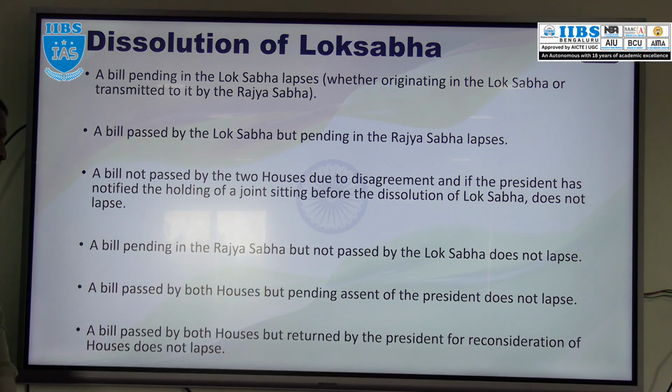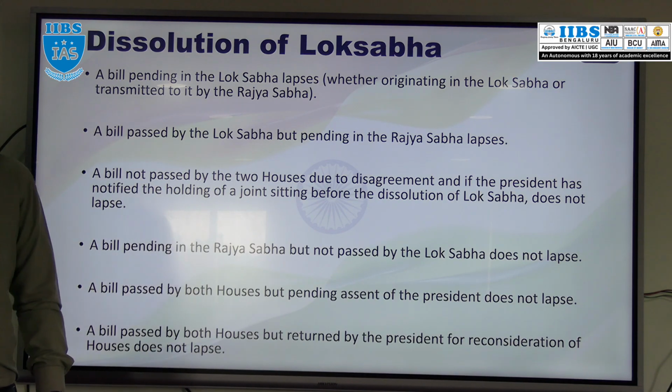Then another bill, what is that? A bill which is passed by both the houses of the Parliament, and that bill is sent for the assent of the President. That bill also does not lapse.